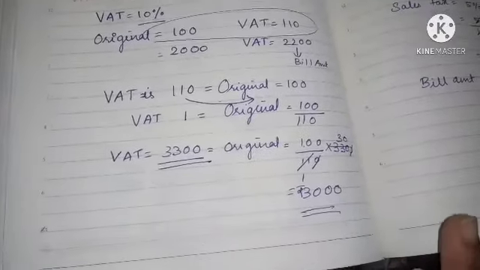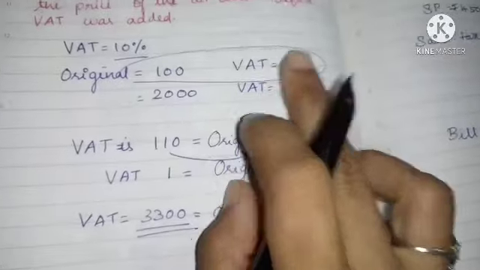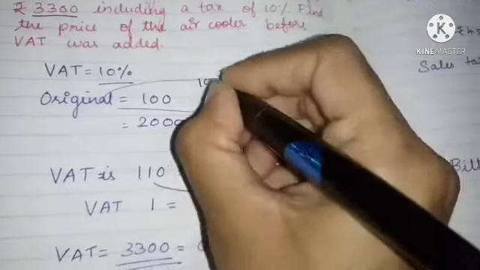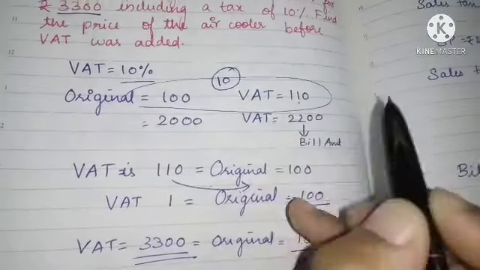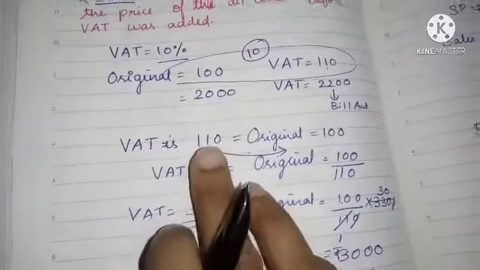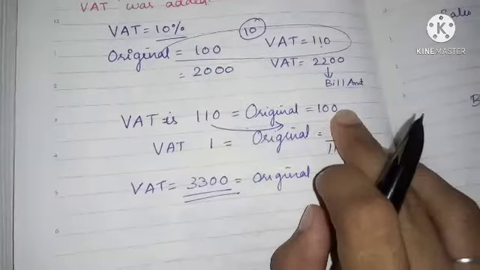Understood? It is very easy actually. Children, the original amount is 100, VAT is 10 rupees. After adding the VAT, the bill amount will be 110 rupees. If the bill amount is 110 rupees, the original amount will be 100 rupees.